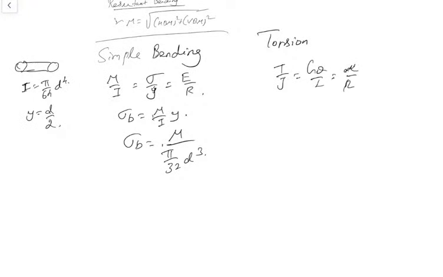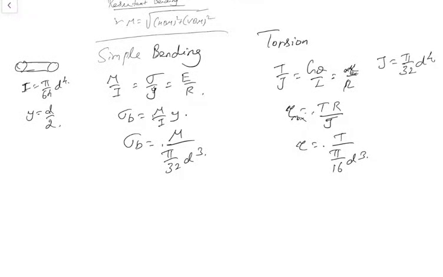From here, from the torsion equation, we need the shear stress. Tau is equal to T into R divided by J. So tau is nothing but T by pi by 16 into d cube, because J, the polar moment of inertia for a circular section, is pi by 32 into d power 4. Substitute that here and you will get the formula something like this.